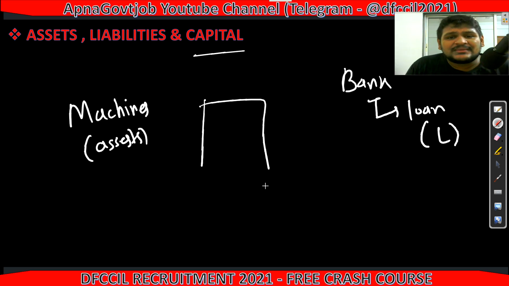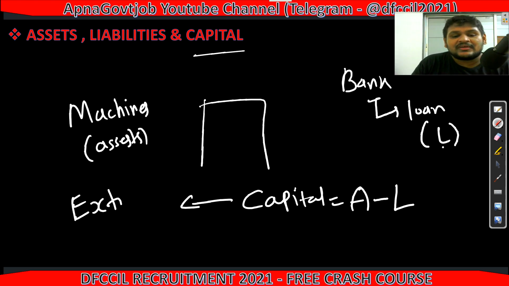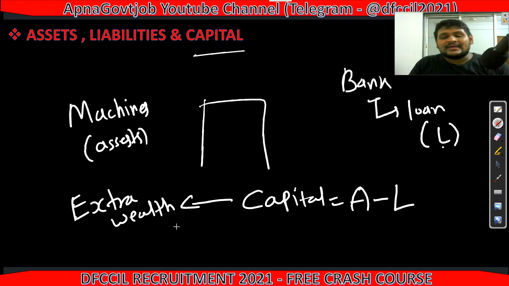Okay, so what is the meaning of capital? See here, whatever amount we invested as an asset, when we subtract liabilities from assets, whatever amount is left with us, that is my capital. So in other words, I can say this is my extra wealth. Very important, extra wealth. Or you can say profit also.